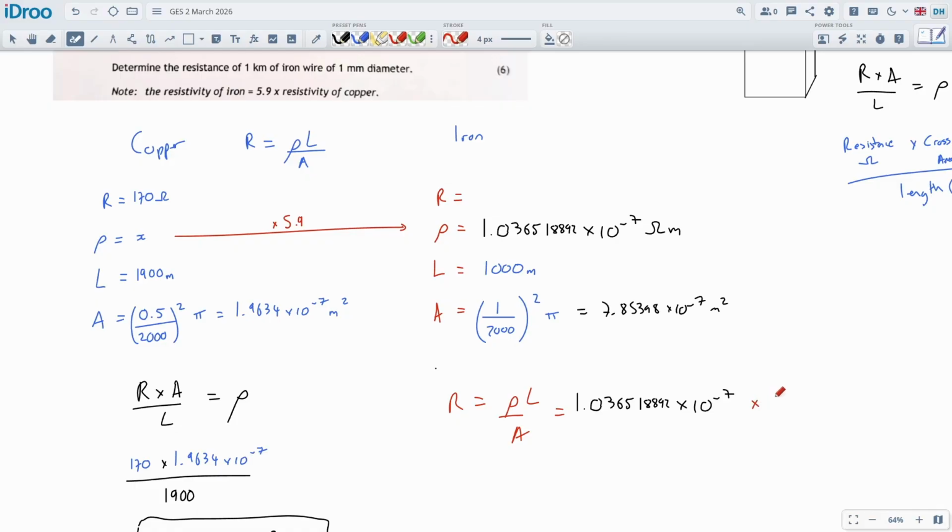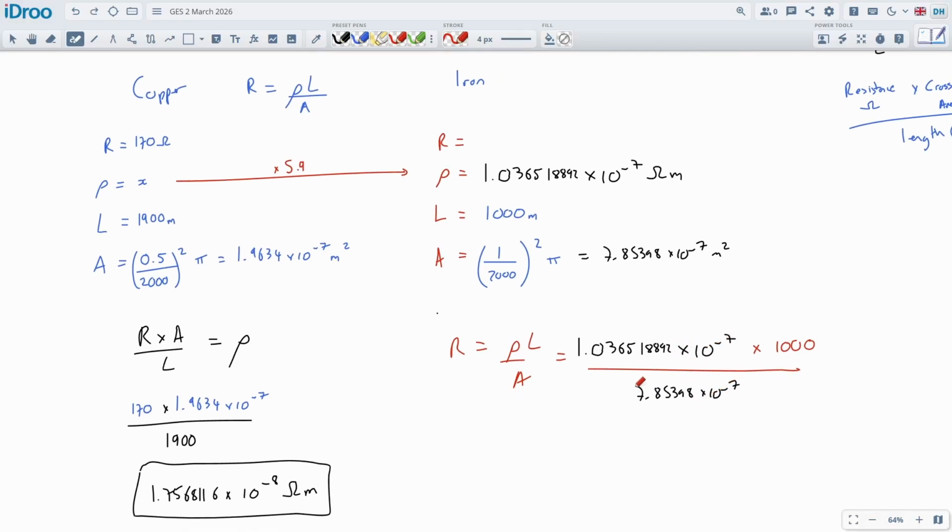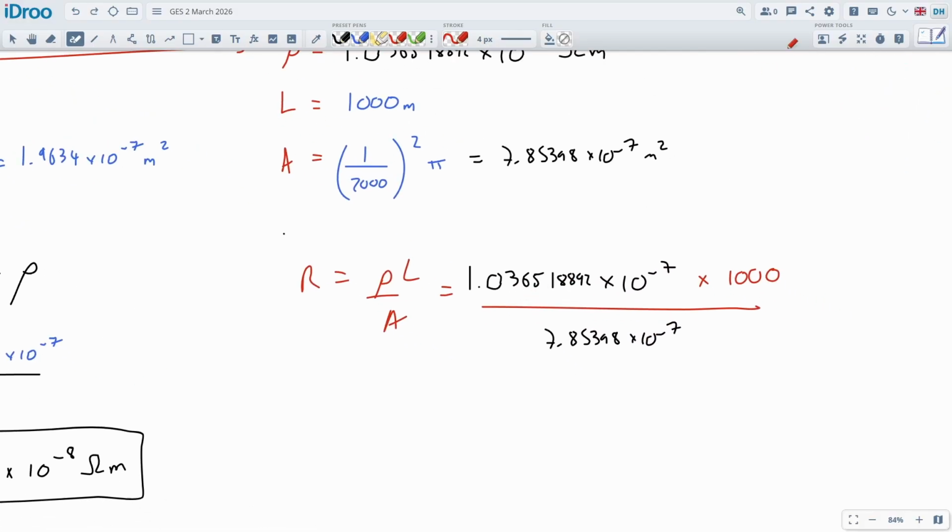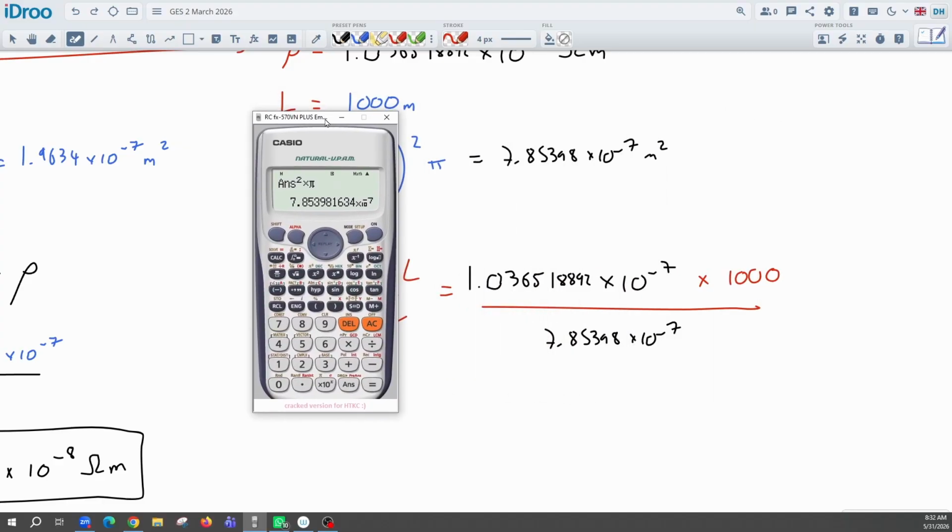The L is 1,000, and the area is actually this number as well. That's interesting, because I can see the 10 to the negative 7s actually just cancel out completely. I'm still going to type this into my calculator, because I will, but I could just simplify on the page. It's just a little bit sketchy to simplify stuff, because you might make a mistake. So I do it both ways, really, to double check.